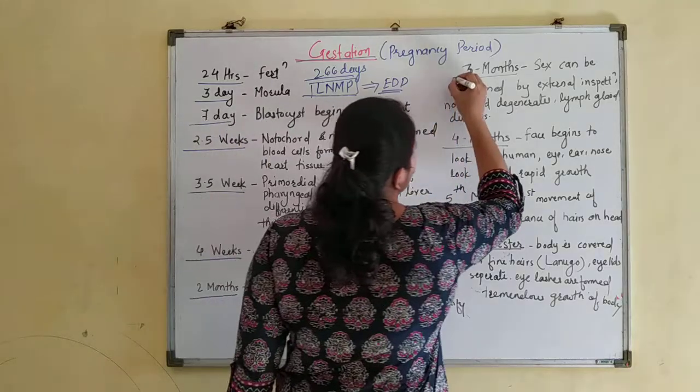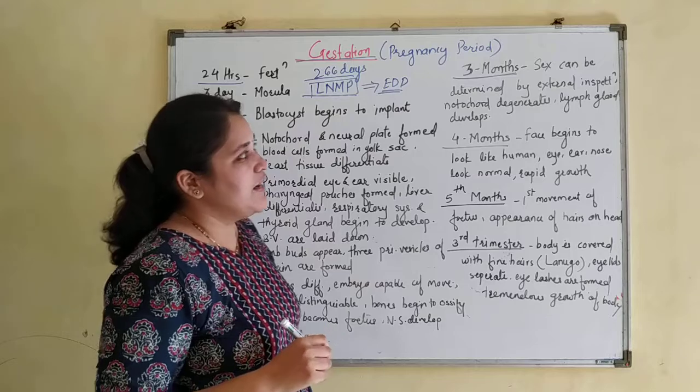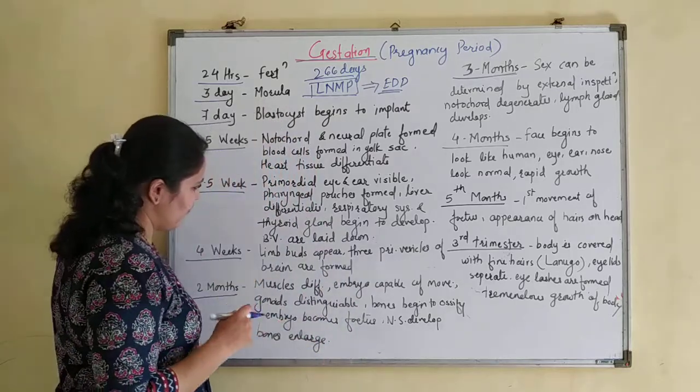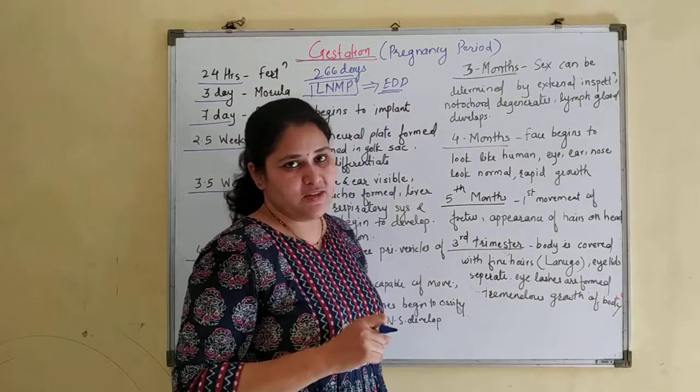Now at 3 months, sex can be determined by external inspection, because the gonads started developing in the previous months. So sex can be determined by external inspection.